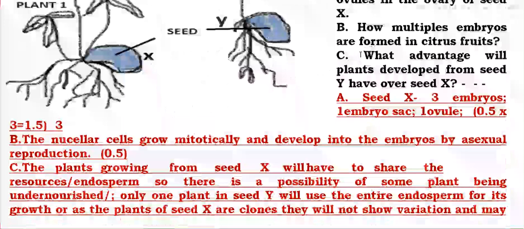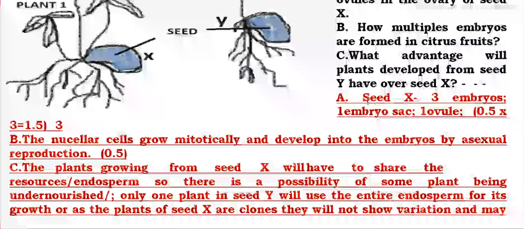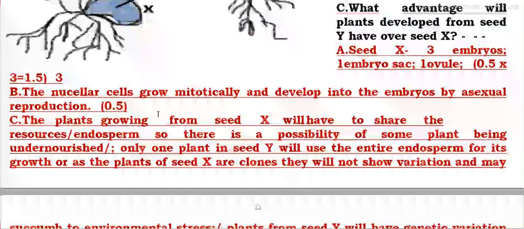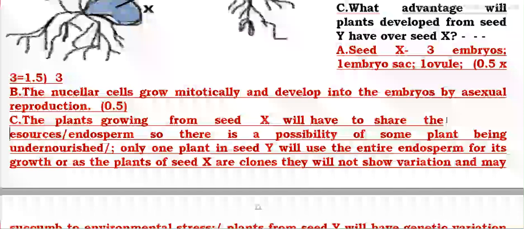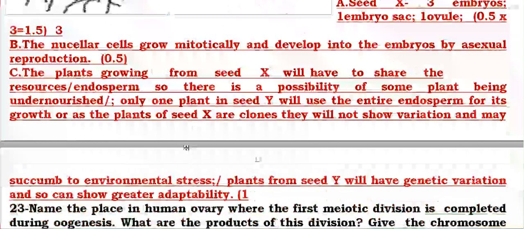How are multiple embryos formed in the citrus fruit by the process of apomixis? What advantage will the plant developed from seed Y have over seed X? The new cells grow mitotically to form many embryos. The plant growing from seed Y will have to share the resources only with a single seed, therefore it will produce a strong and healthy plant. But X will have to produce the food for three plants, therefore it will have weak and smaller plants.